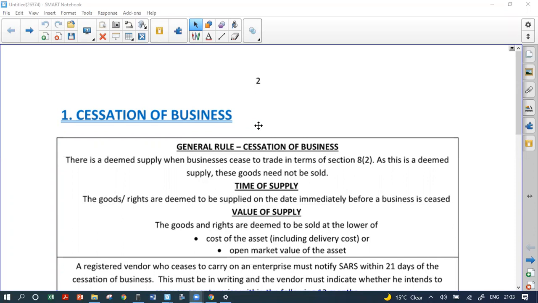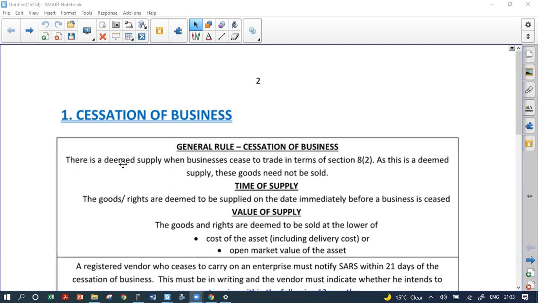There's all sorts of stuff within the syllabus when a company gets liquidated and then needs to sell off all of its assets. So there could be a VAT calc on closing down of your company. The other time it can happen is when someone dies. You could get this with trusts and deceased estates. A lawyer has a practice open, the lawyer dies, and you've got to close down the business itself. So let's go through what the rules are for cessation of business.